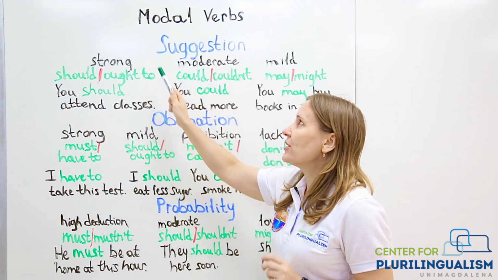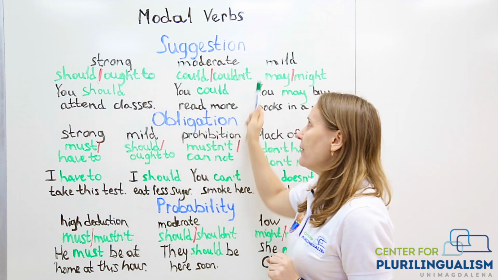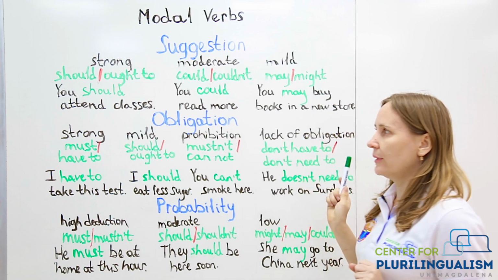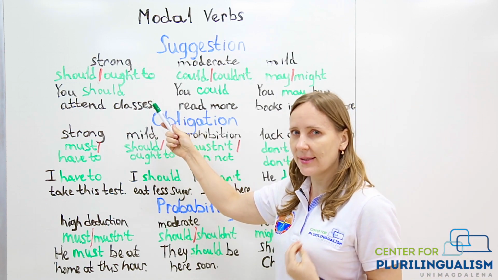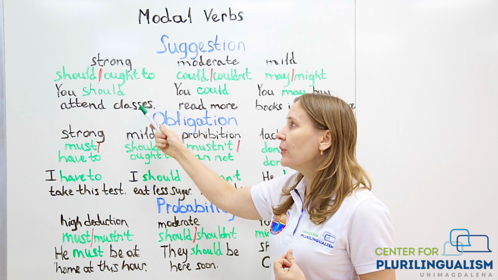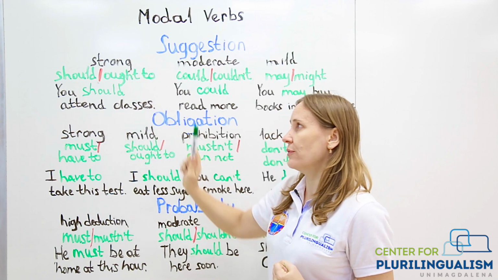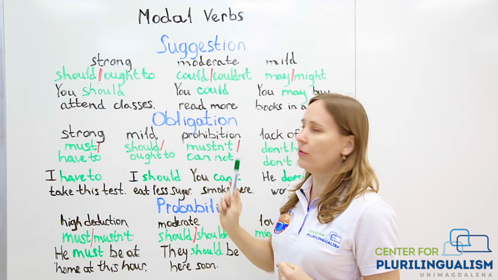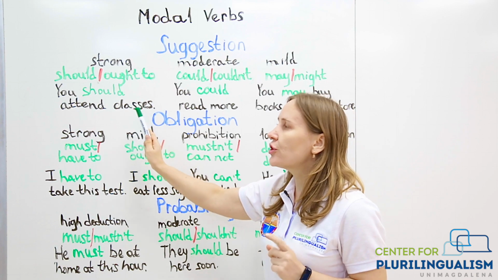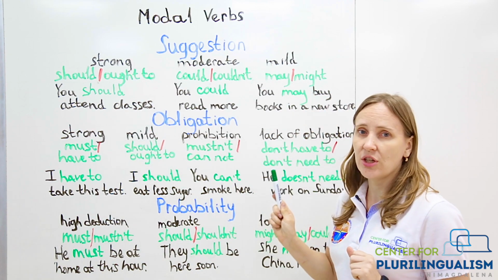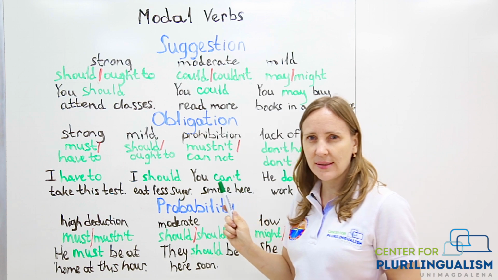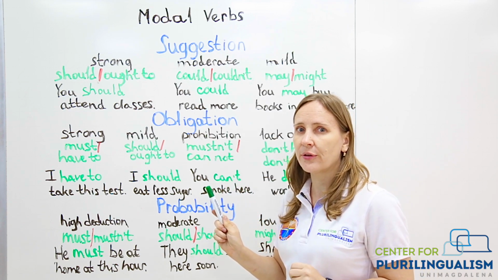The first group is strong suggestion. Then we have a moderate and a mild one. If you want to make a strong suggestion to recommend something, you should use these two verbs, should or ought to. For example, you should attend classes. That is important. That is a strong suggestion because if you don't attend classes, you can actually fail the course.